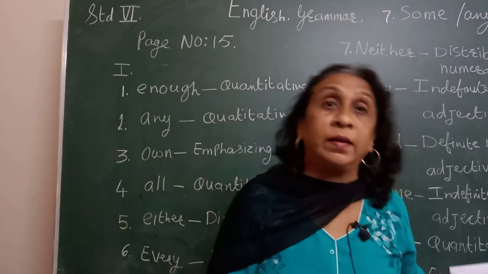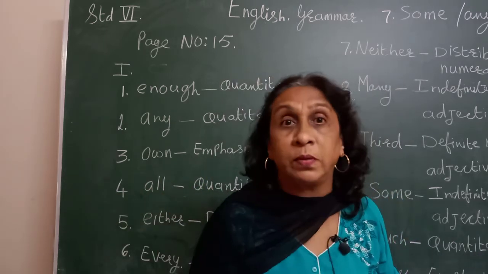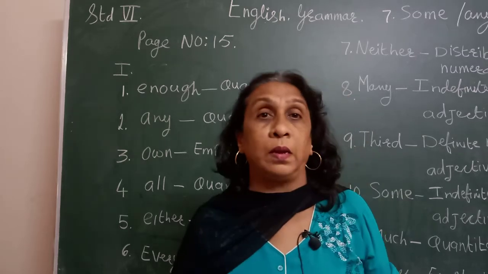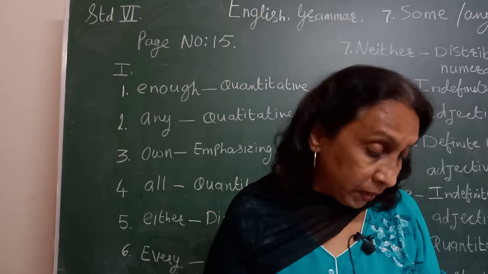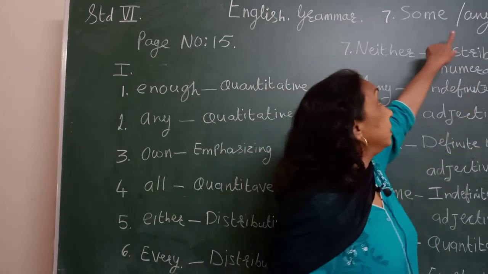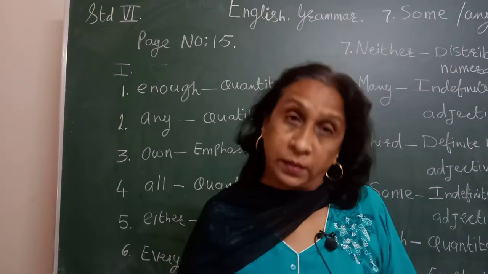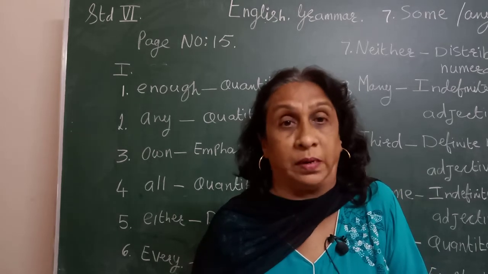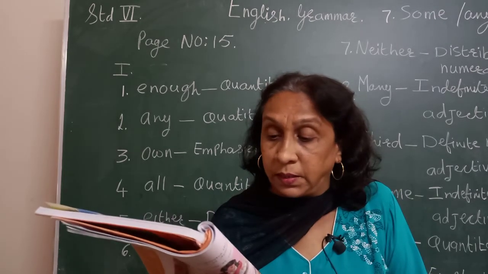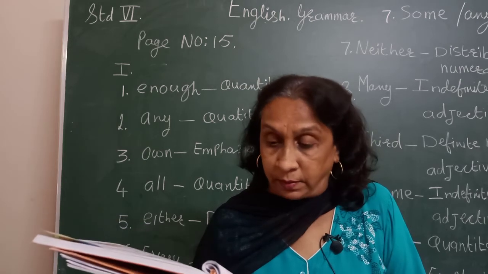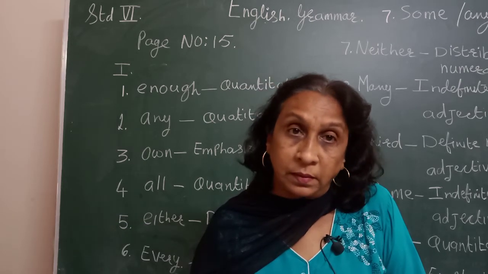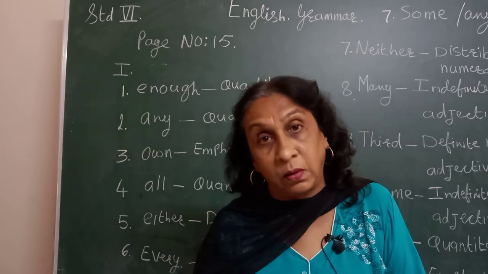Don't say neither, and either is also there, but the correct pronunciation is neither. And oblique means this sign, either. Or either also is correct, but either is more correct. Either of the two boys was fined. Neither or either.